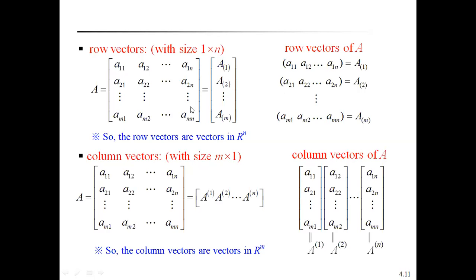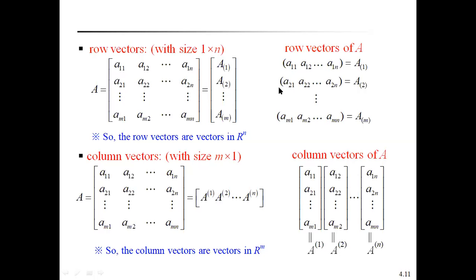Now taking the row vectors of A in the form of n-tuples. The first row is A1. What are the first row elements? A11, A12, so on A1n. Those are the first row elements. Taking the second row, A2: A21, A22, so on A2n.